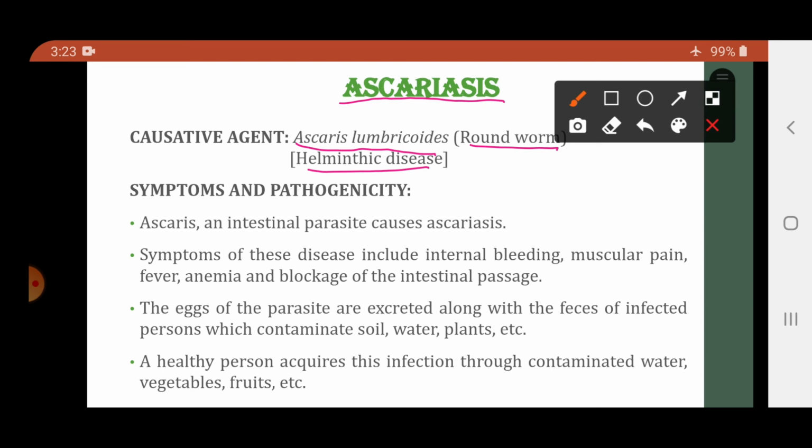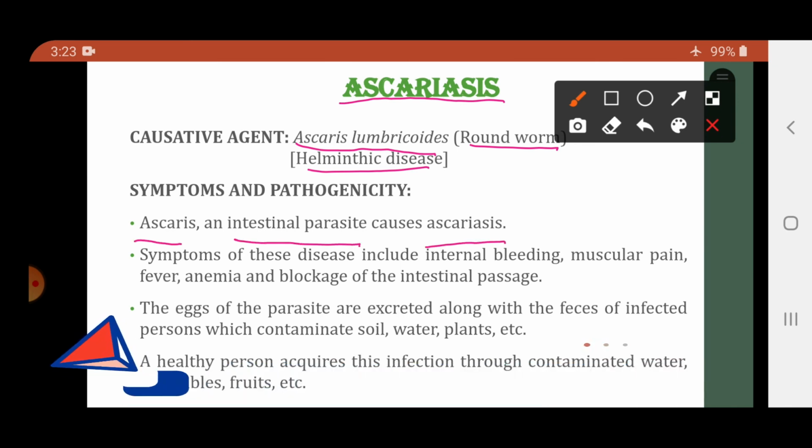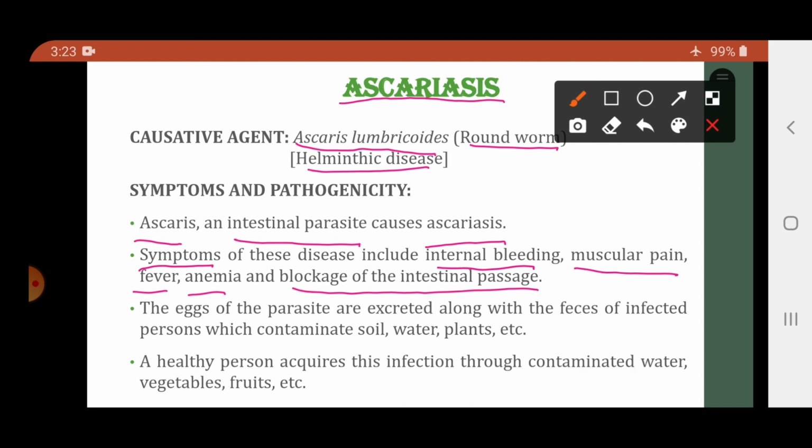Now what are the symptoms and pathogenicity of the disease? Ascaris, which is an intestinal parasite, is responsible for causing Ascariasis. What are the symptoms of the disease? It includes internal bleeding, muscular pain, fever, anemia and blockage of the intestinal passage.